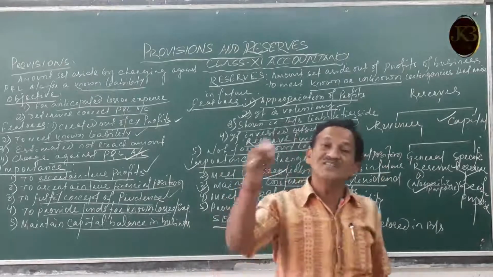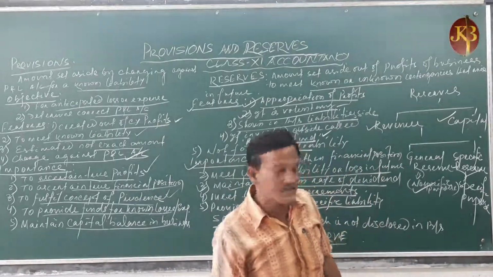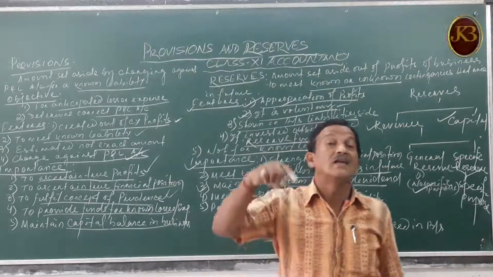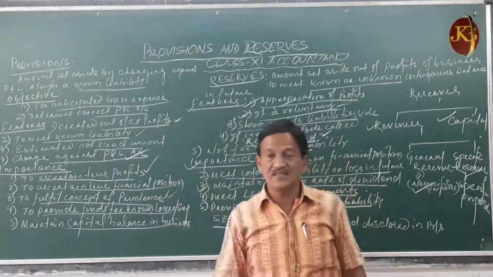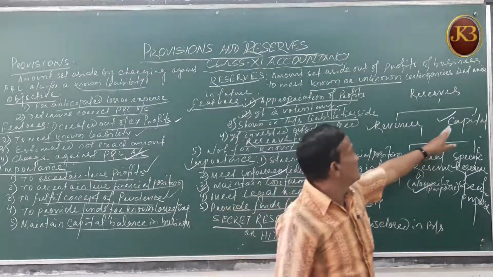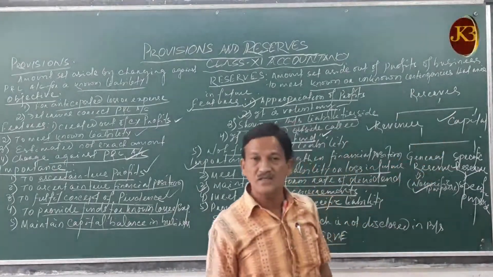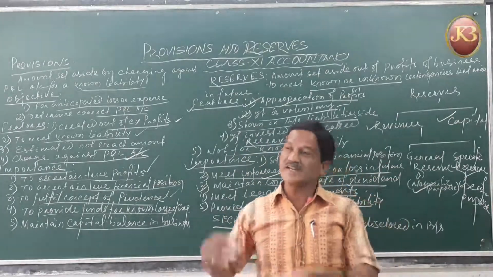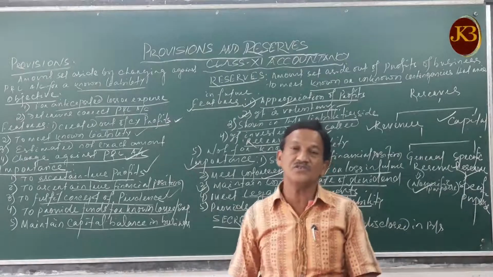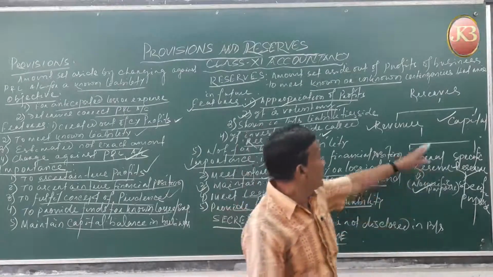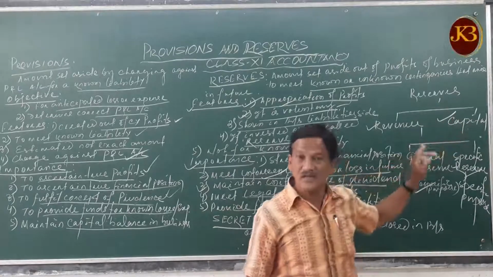Profit from the sale of fixed assets is transferred to capital reserves. Profit by forfeiture of shares, that means cancellation of shares, where you earn some amount, is transferred to capital reserves. Profit from the redemption of debentures, where you refund the amount to the debenture holders and earn some amount, is also transferred to capital reserves.